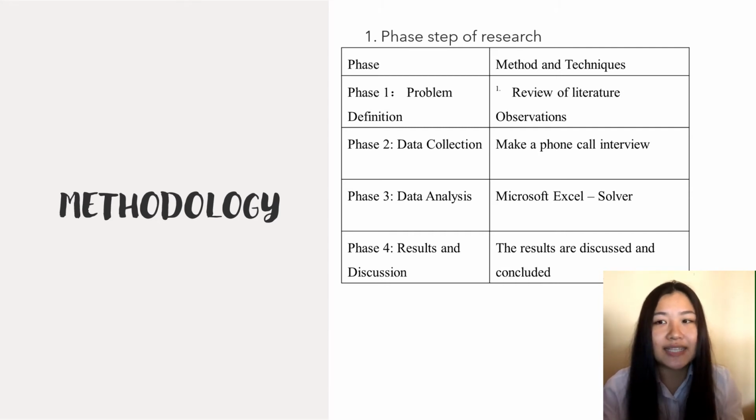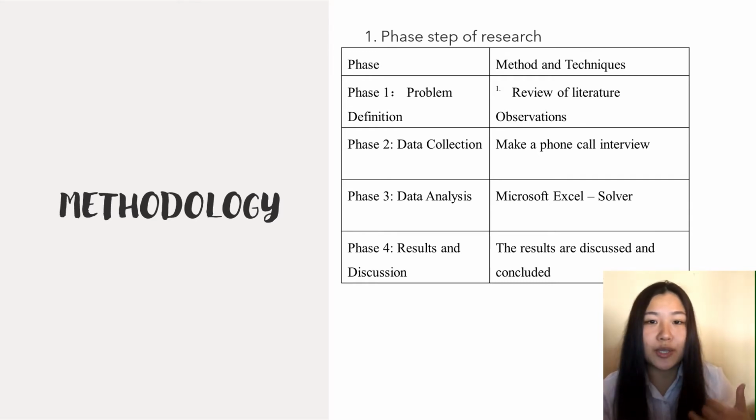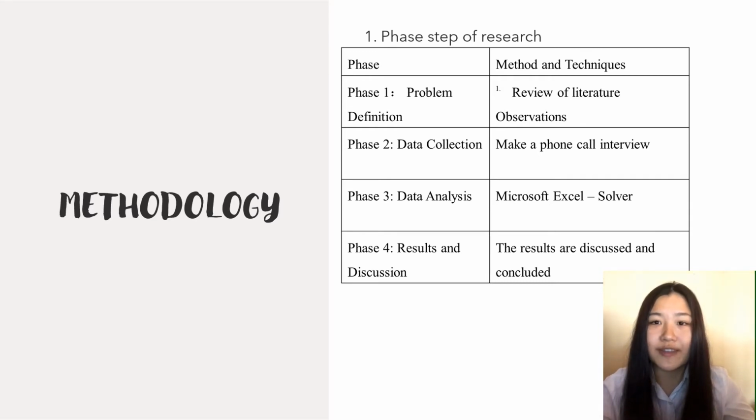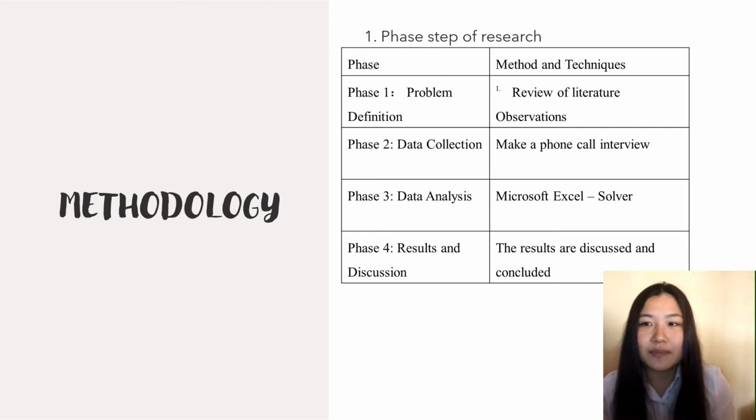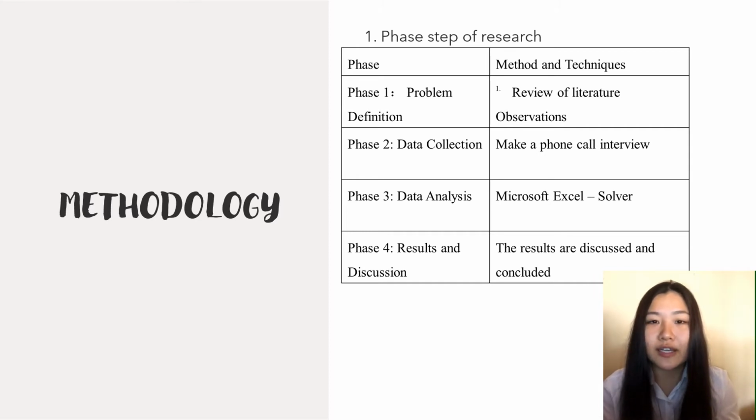And the second phase is data collection. Researchers made a call to interview the person in charge to get the data due to COVID-19. So this interview is the main data collection method. The basic data such as quantities and cost of raw materials spent by Anglo wax industry for all the candles that we collected is from the phone interview. So the data we got are the selling price, cost and production, cost of labor and the types of productions.